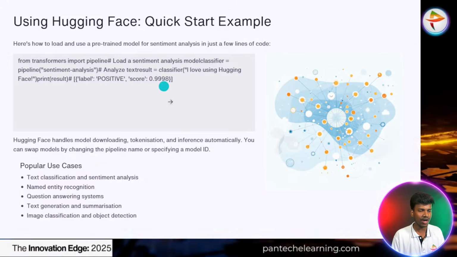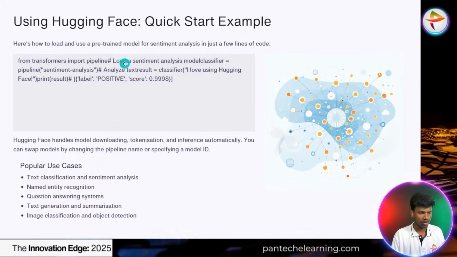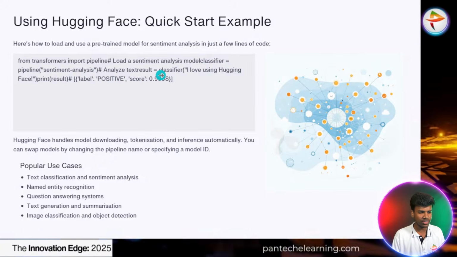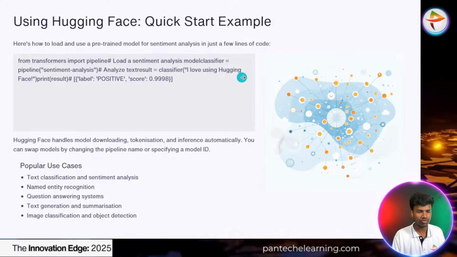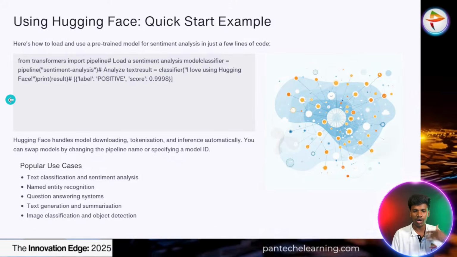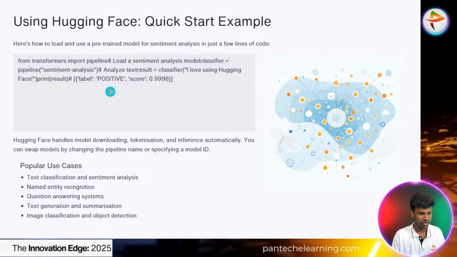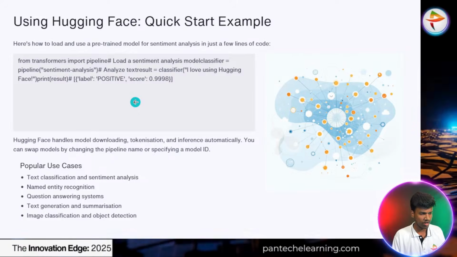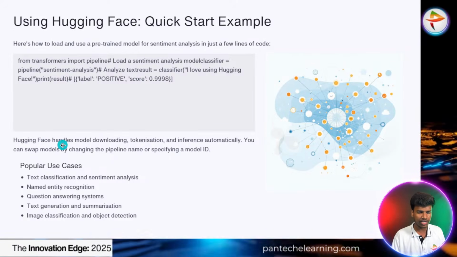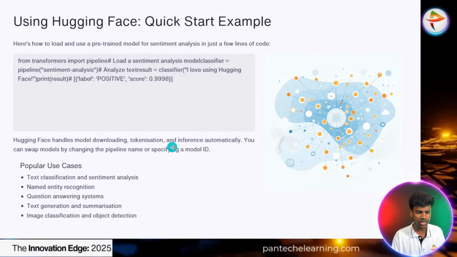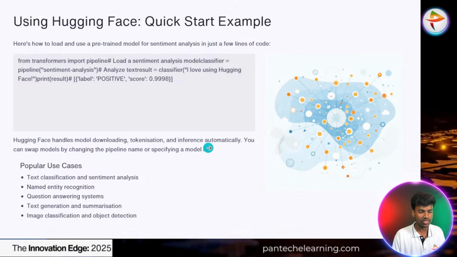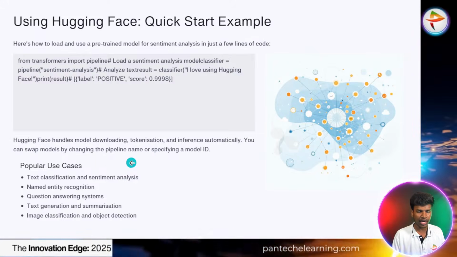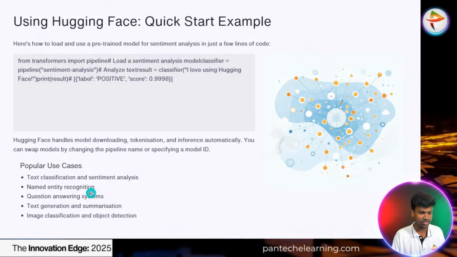So in one or two lines, they create an example with a Hugging Face model. They pass the text to the classifier model, which analyzes and classifies whether the text "I love using Hugging Face" is positive or negative. It's a positive one. The score of the review is 0.9, like that. Hugging Face also handles model downloading, tokenization, and inference automatically. You can swap the model by changing the pipeline name or specifying the model ID.